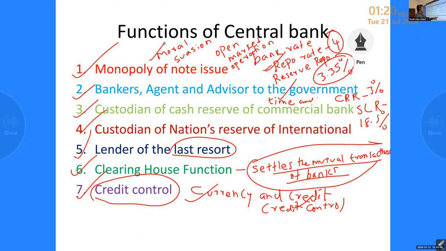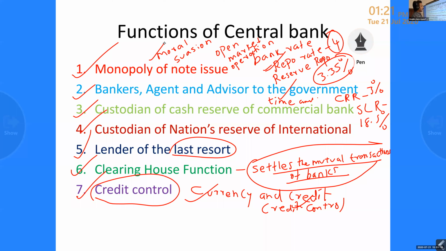Next, custodian of national reserve of international currency: they keep the foreign currency obtained from various countries to facilitate foreign trade. A lender of the last resort: whenever any commercial bank faces a financial problem, the central bank acts as a lender of the last resort. Then clearing house to settle transactions among the banks. If we receive a number of checks from other banks, we can collect them, no problem, because they have set up clearing houses at various places.